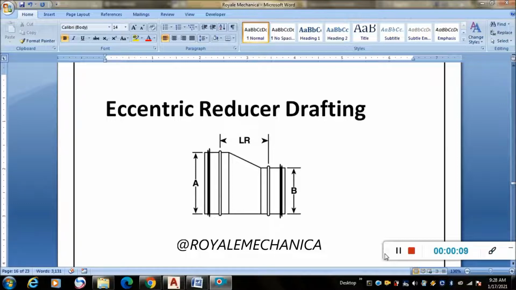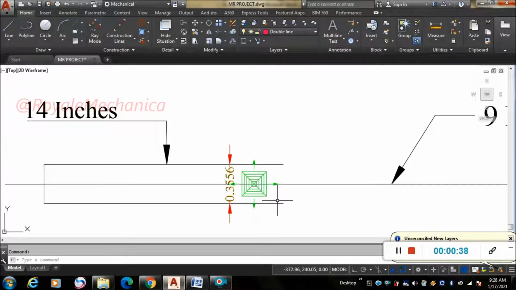Today we are going to discuss drafting of reducer, that is eccentric reducer drafting. As you can see in the figure, this is the image of the eccentric reducer. This we are going to draft in AutoCAD. So let us see how to draw step by step. I'm going to the drafting part.